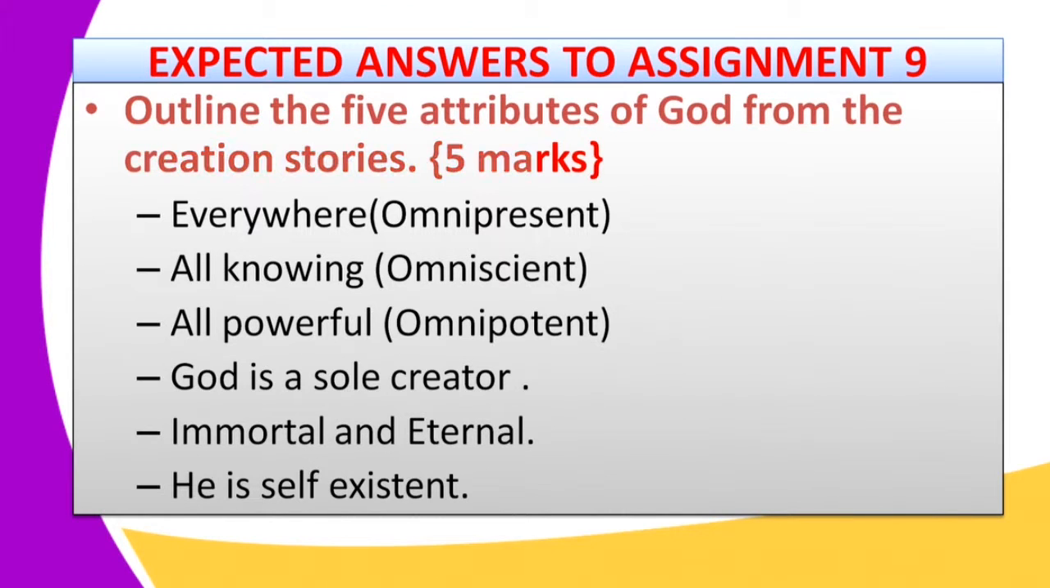These were the expected answers for that particular question. Outline 5 attributes of God from the creation stories. The question was carrying 5 marks. These attributes were such as: 1, God is everywhere, that is omnipresent, always present everywhere. 2, God is all-knowing, that is omniscient. He knows everything that is happening, even in hiding places.